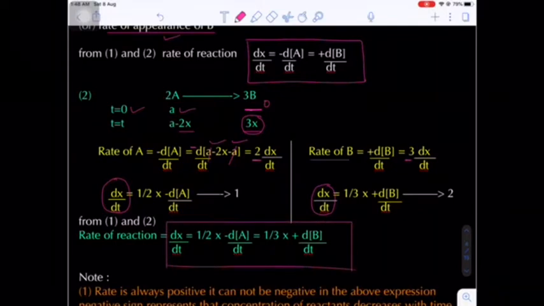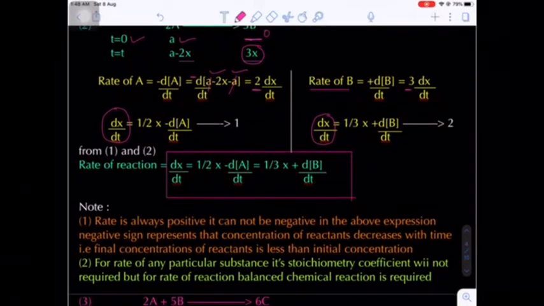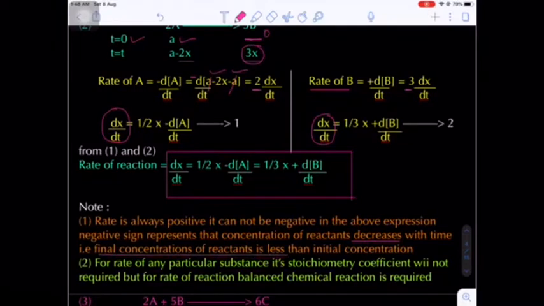Now this is a very important note. Rate is always positive. Remember, it cannot be negative. But in the above expression, why are we writing the negative sign? The negative sign corresponds to the reactant concentration decreasing with time. That means the final concentration of reactants will be less than the initial concentration.